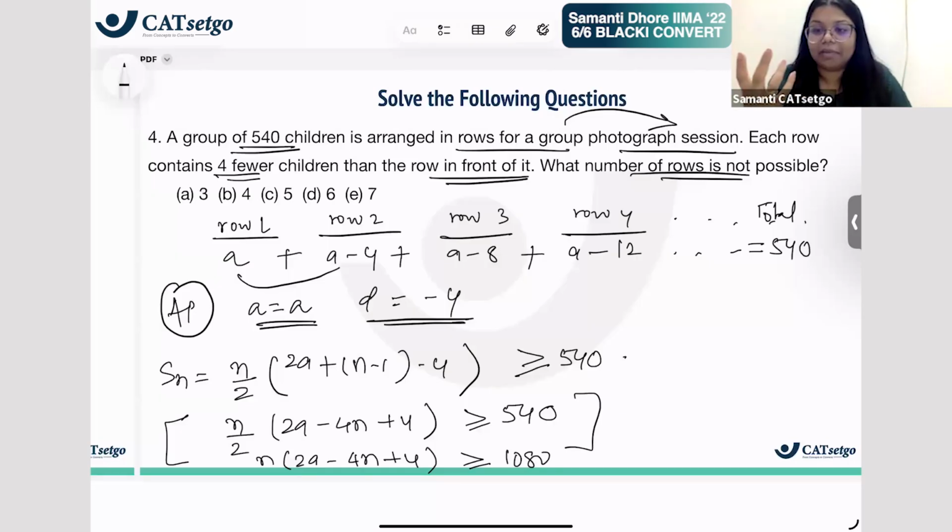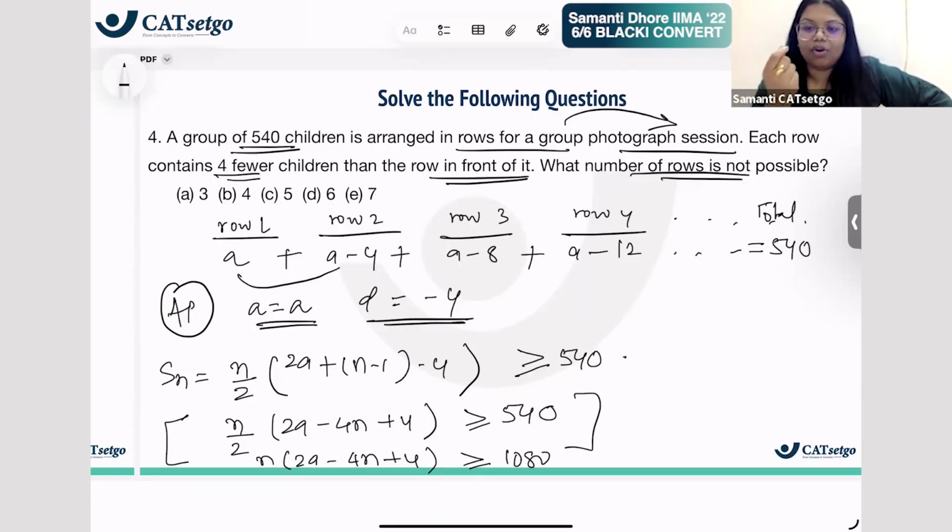Okay, what the value of A can be, and A must be an integer because we want the number of people going in each row to total exactly 540, right? So each row has to be an integer, so A has to be an integer, and that is how you will solve. Okay? Solve this. If you put n as 3, what's the value of A?